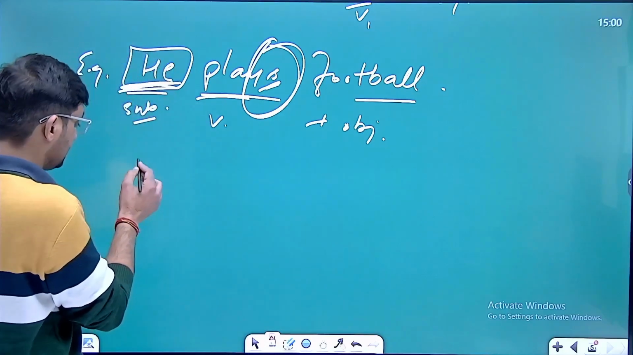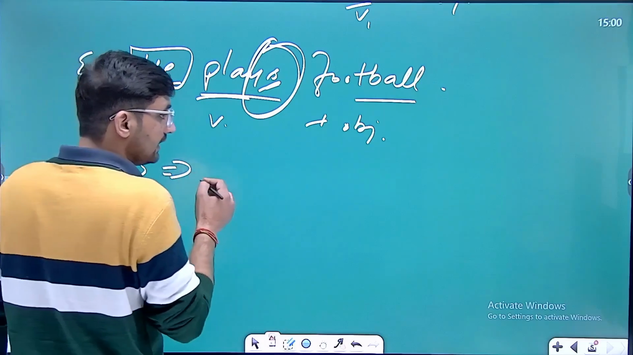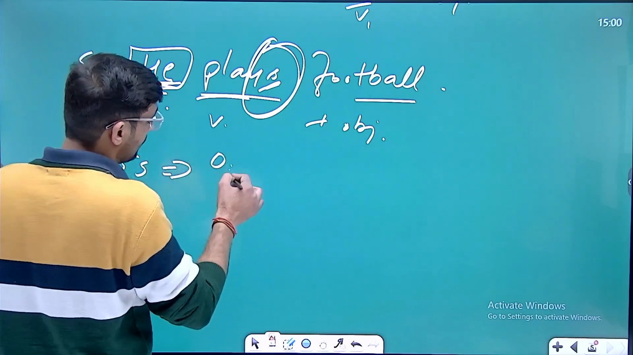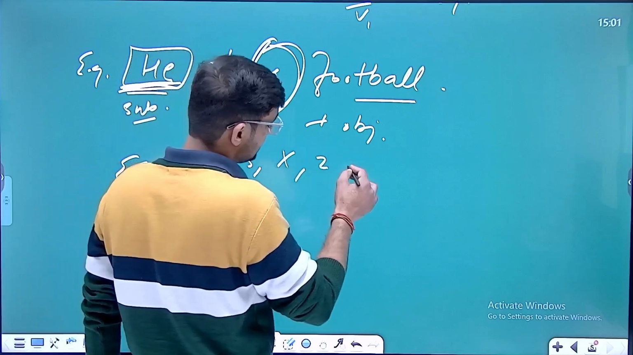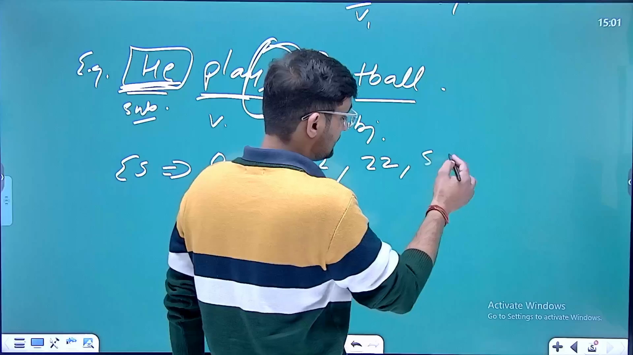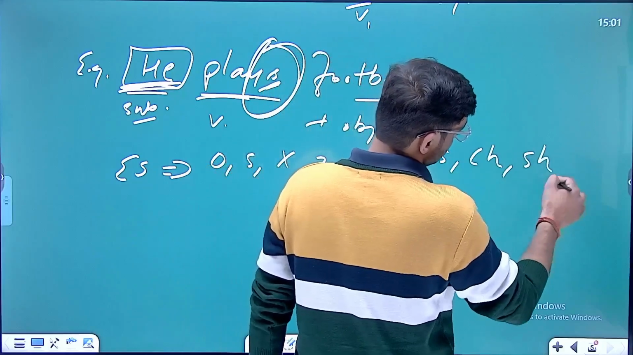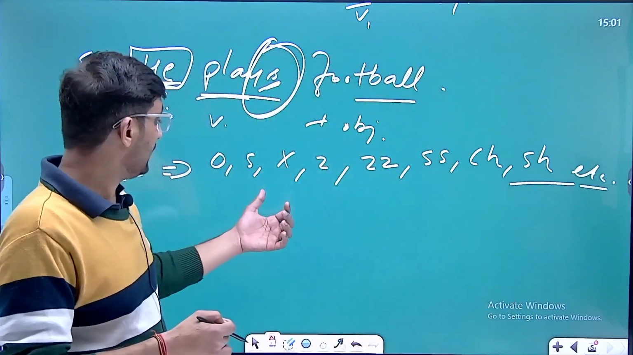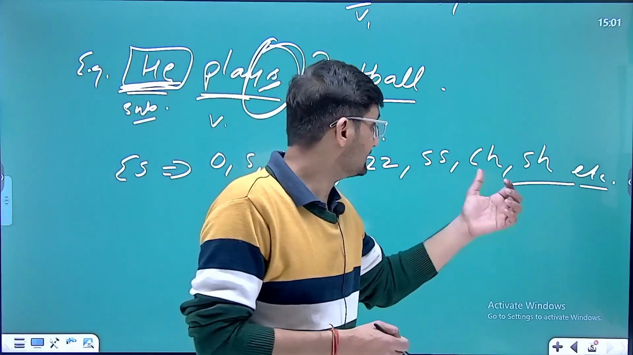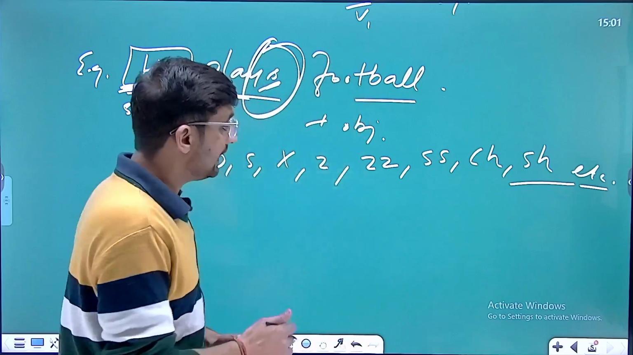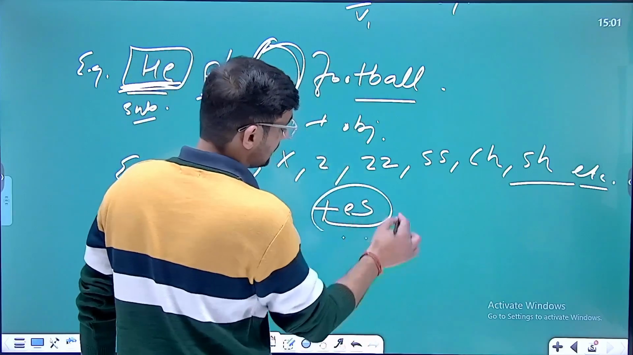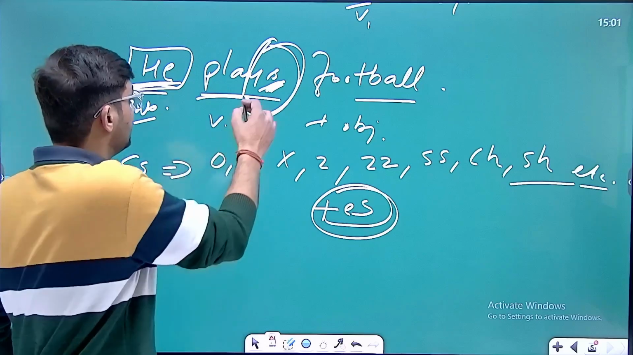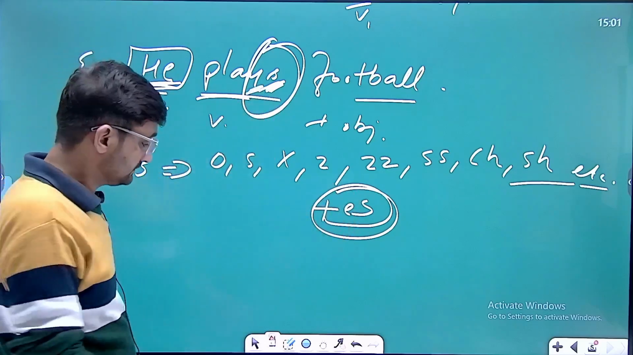If I talk about es, when to add es, it's very simple. If the verb ends with letters like o, s, x, z, double z, double s, ch, and sh, then we add es with the verb. Otherwise, we can simply add s, like we have added in this verb, because it doesn't end with such type of letter. All right.